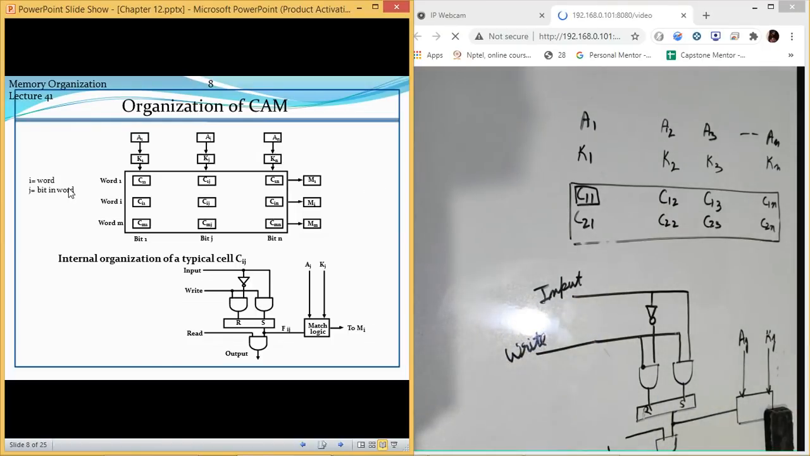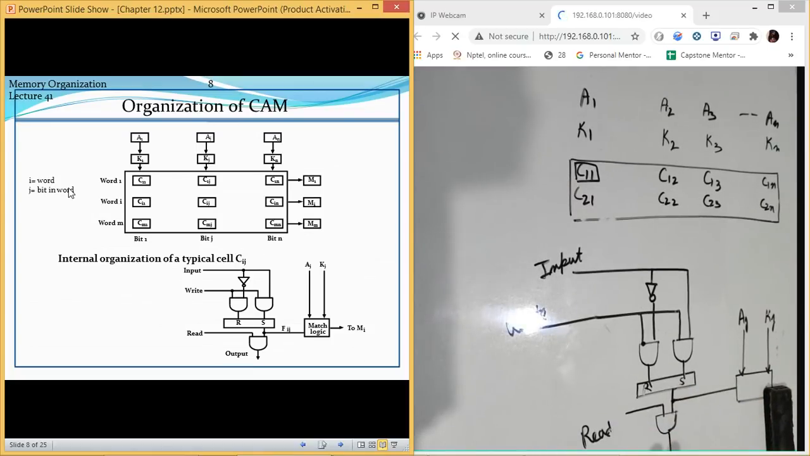Now let us assume I want to write some content. Now I will show you three operations at this place. First one is how to input the data inside the memory. Second one, how to read the data from this memory. And the third one is how to match the content. So these three things will be covered inside a single diagram. So first of all, let us see how our write operation works.